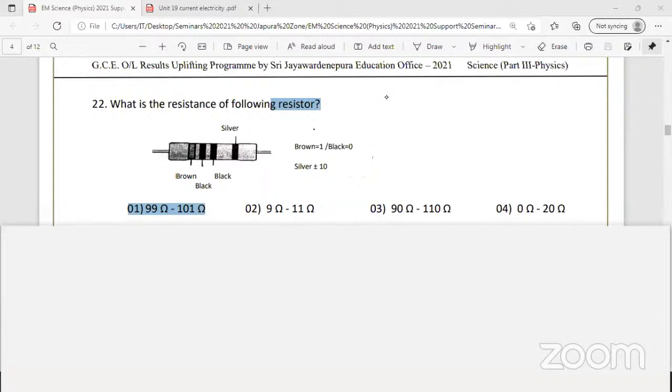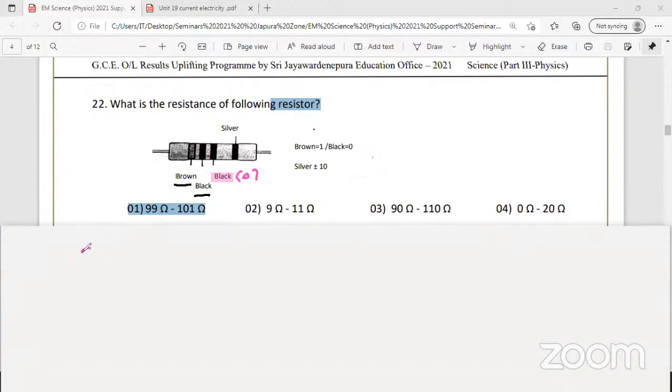Look at the screen again. So the first two colors, directly you write the number. First two colors, directly you can write the number. Brown and black. Third color, only the number of zeros here. Black is 0 means no zeros. If you get 0 here, black, no zeros.